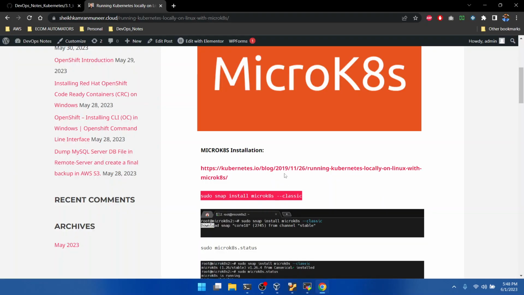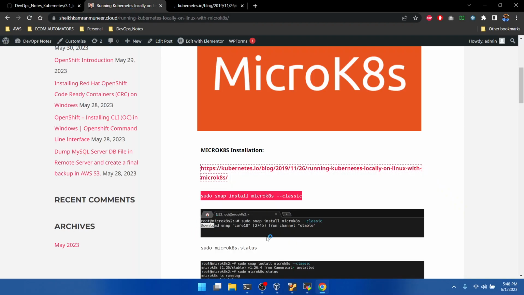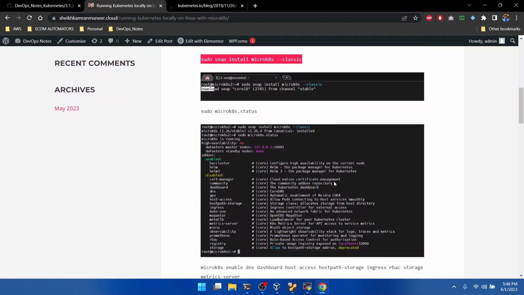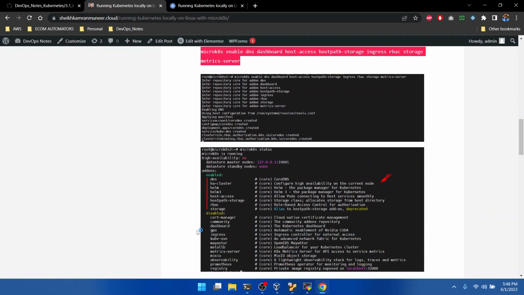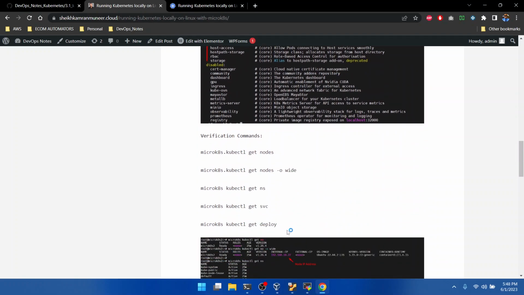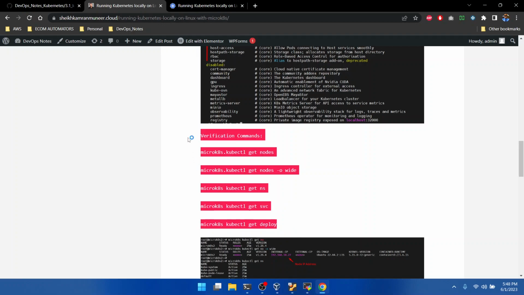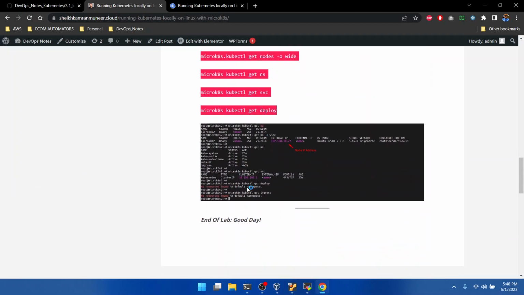Meanwhile, let us review it. This is a link of it, which you can open, and you can find the theory and whatever inside information. You can read it in detail. As soon as the installation is finished, we can check the status. A few of the things are disabled here, which we will enable using this command. After that, we will run all of those commands and verify the nodes, the pods, the namespaces, services, deployments, and whatever else. It will give us all of the information.